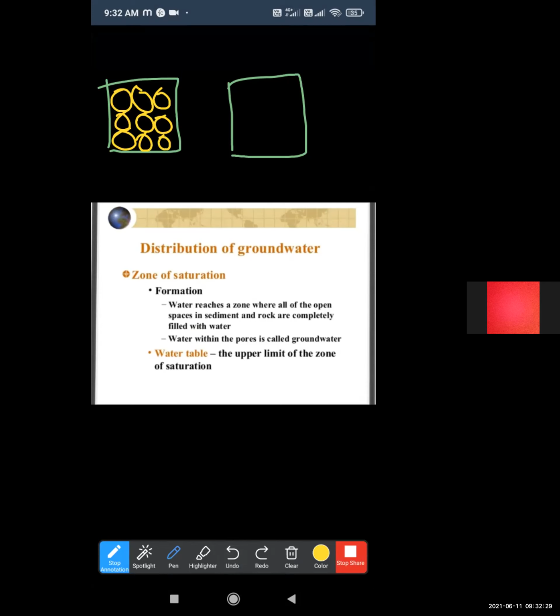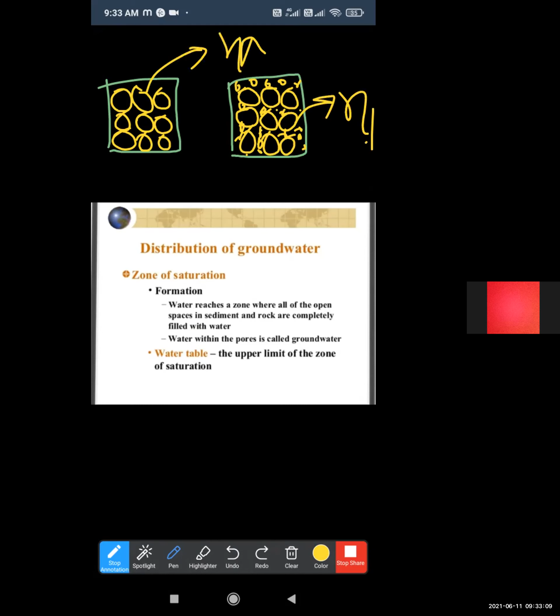In this case porosity is higher, in the case of uniform or well sorted grain. But if soil grain is irregular or heterogeneous, then porosity is minimum. How? Here is the coarse grain, but irregular means small particles or different shapes of particles also fill these voids. So in this case porosity is less, and in the other case porosity is high.